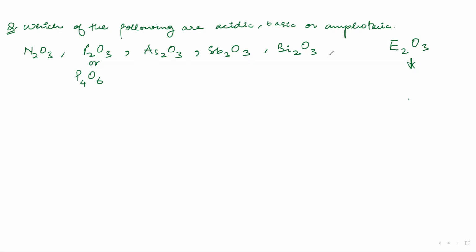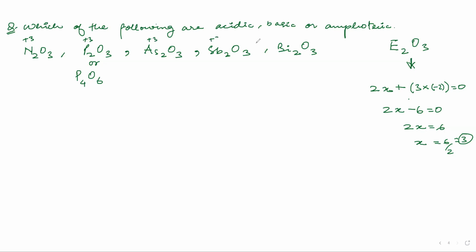N2 cannot be +6. Yes, that is +3. Why? Because there are 2 nitrogens, and all the group 15 elements are 2. So 2x plus, how many oxygen? Oxygen is 3, and the charge is -2. This will be equal to 0. So 2x minus 6 is equal to 0, so 2x is equal to 6, so x is equal to 6 by 2, which is 3. So all are in +3 states.